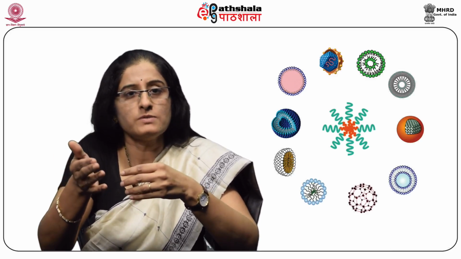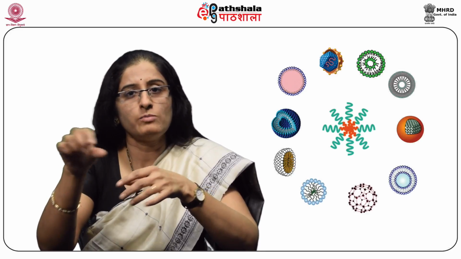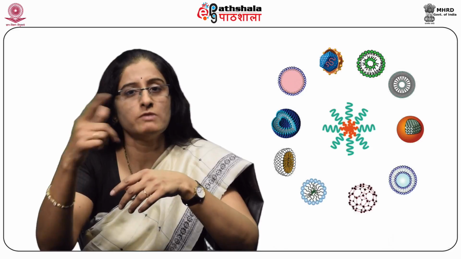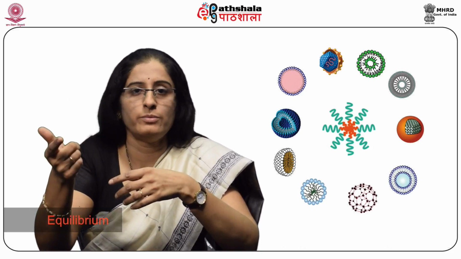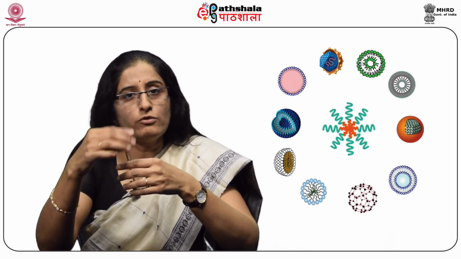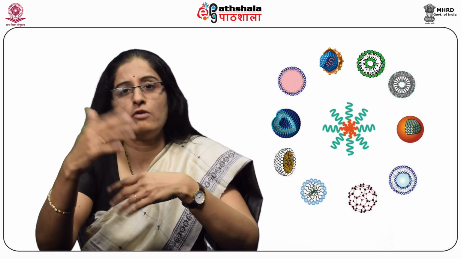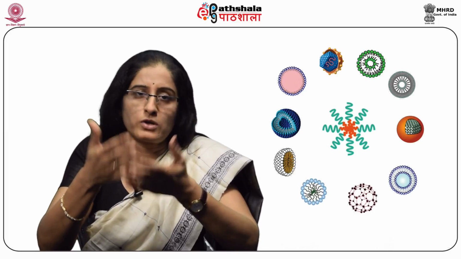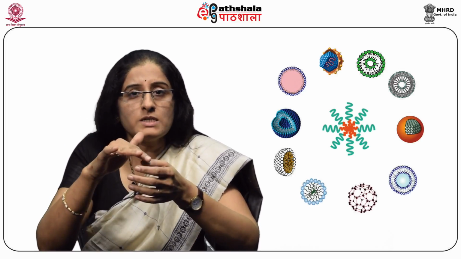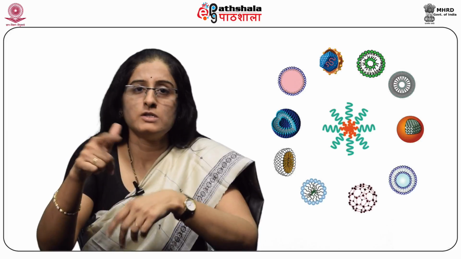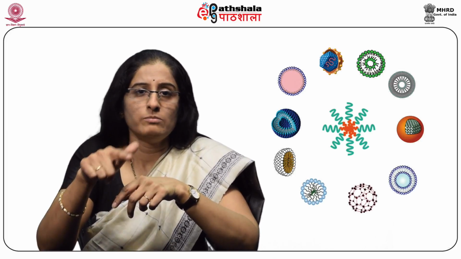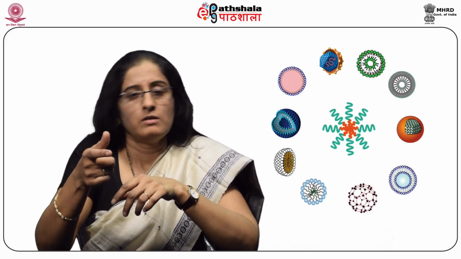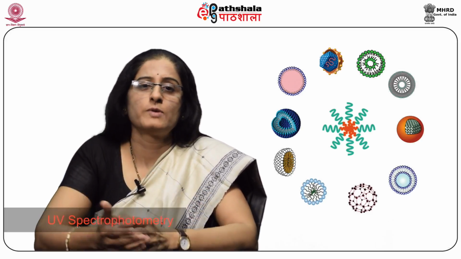Vortex for 5 minutes. Then place the vial in isothermal shaker bath at 37 plus minus 1 degree Celsius for 72 hours to reach the equilibrium. Centrifuge it at 3000 rpm for 15 minutes. Sometimes maybe 20 or 25 minutes also required. Collect the supernatant and filter through membrane filter 0.45 micrometer size. Analyze the sample for the drug content by HPLC or by UV spectrophotometry.